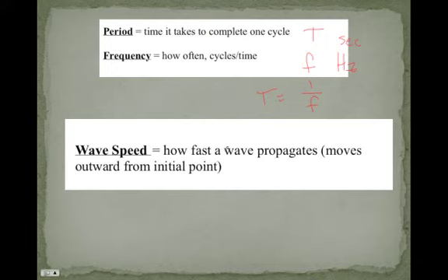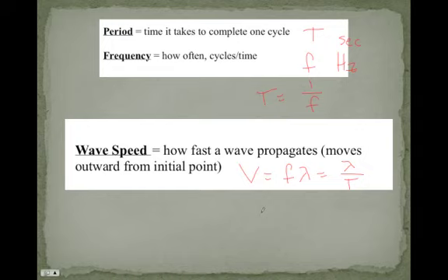Now, wave speed is how fast a wave propagates, moves outwards from the initial point. And there are some things that can impact wave speed, but a nice little equation for wave speed, and there's our nice little symbol for speed, v, is equal to the frequency times the wavelength, which can also be equal to wavelength divided by period, because that's what frequency is. So we can use this to calculate the speed of a wave. Frequency and the wavelength equals the speed.